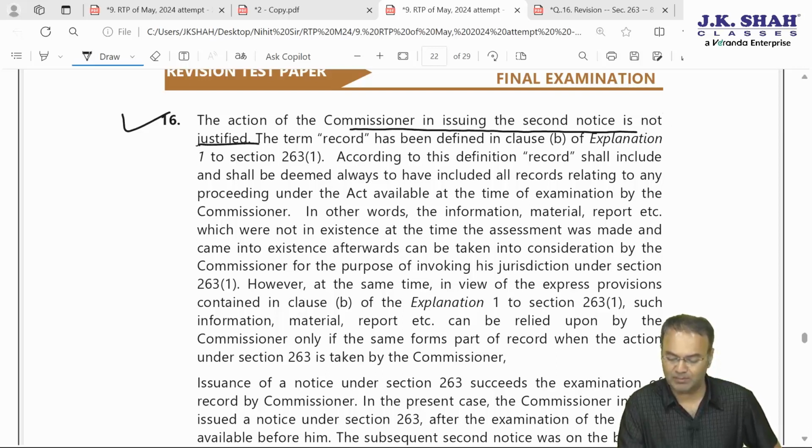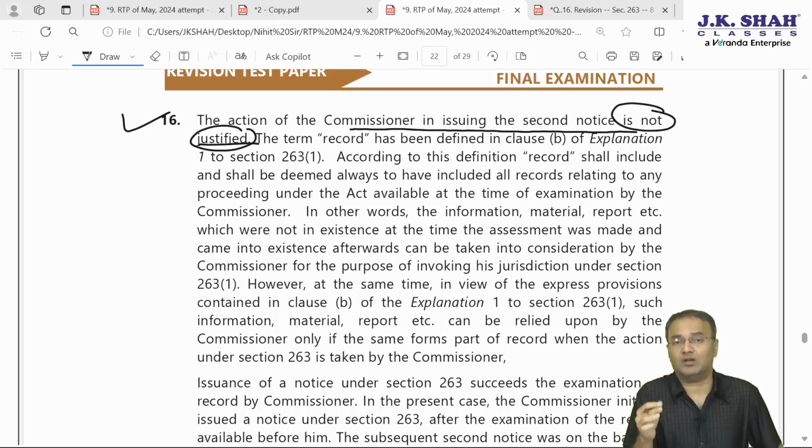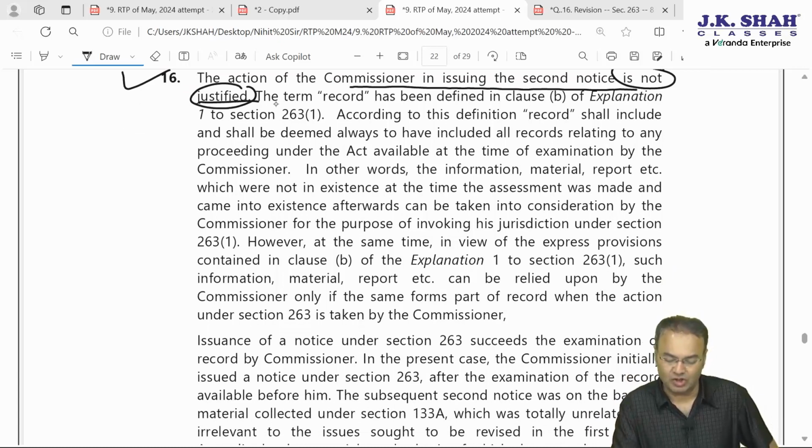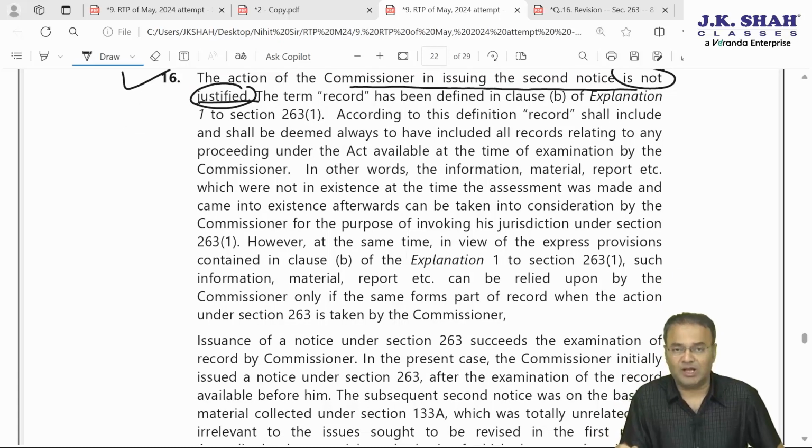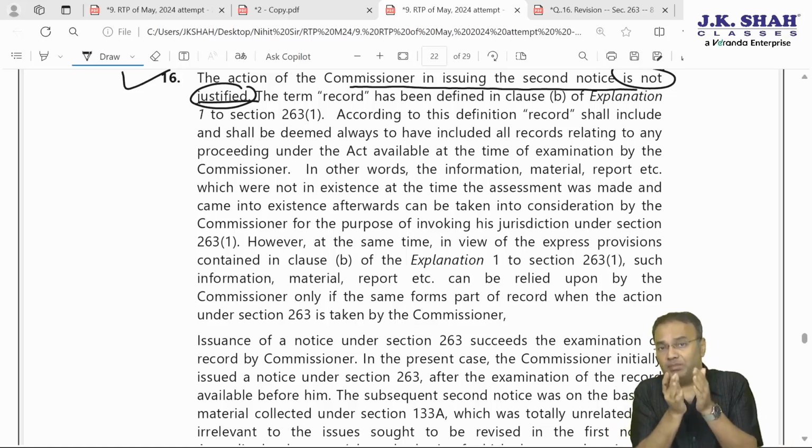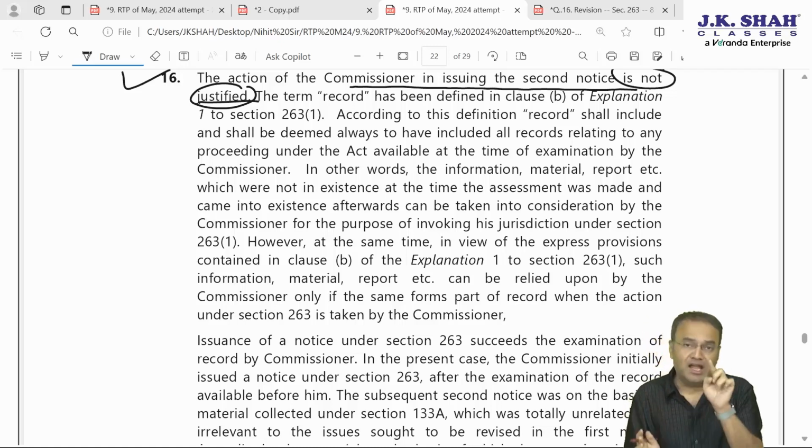So first you answer in plain language. First you clarify the answer. Then the paper corrector who is interested in reading further will read further, and will see your justification. The institute has given a very big answer, but that much is not required. Simply, additional material will be that material which is placed on the record after the examination of file by CIT. Anything which is available on record at the time of examination cannot be called extra material. Therefore, that can be taken into account as per Supreme Court decision.